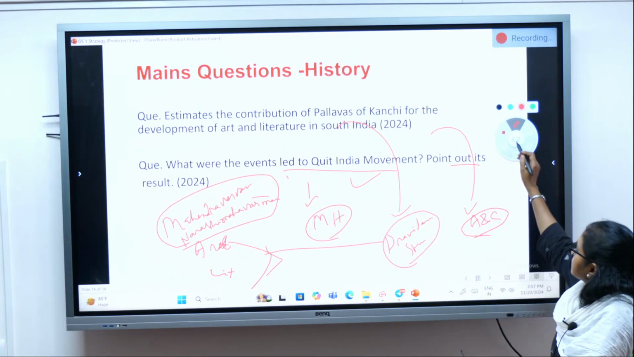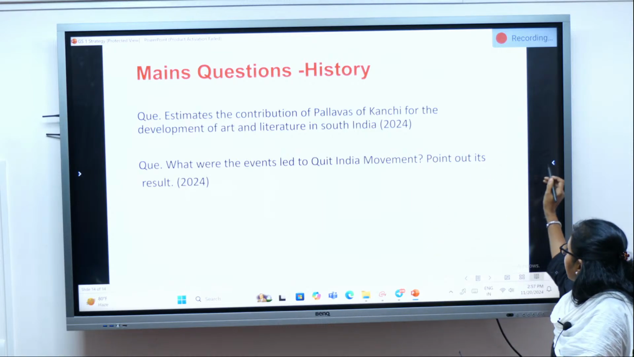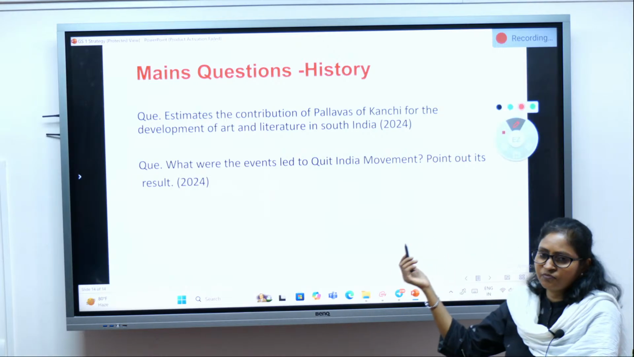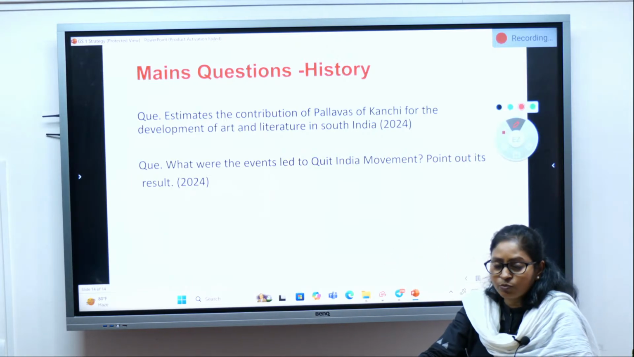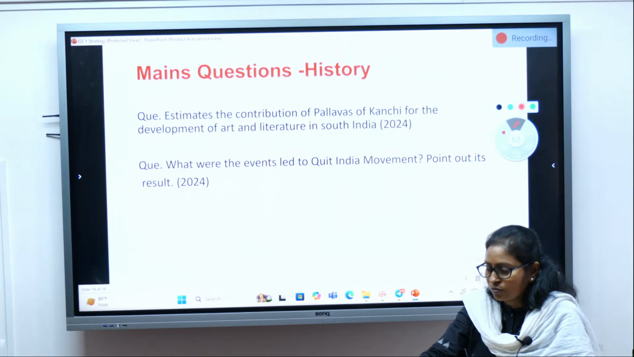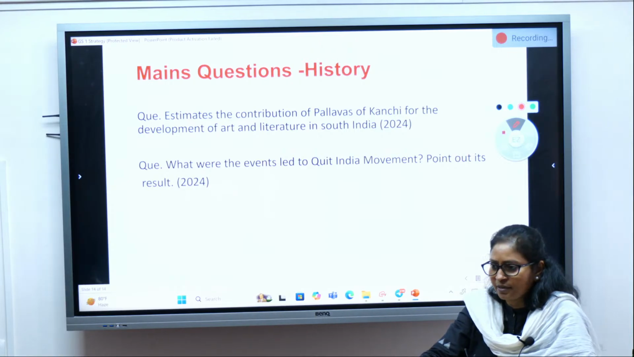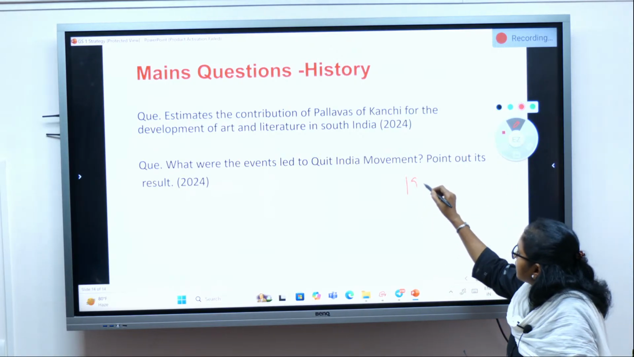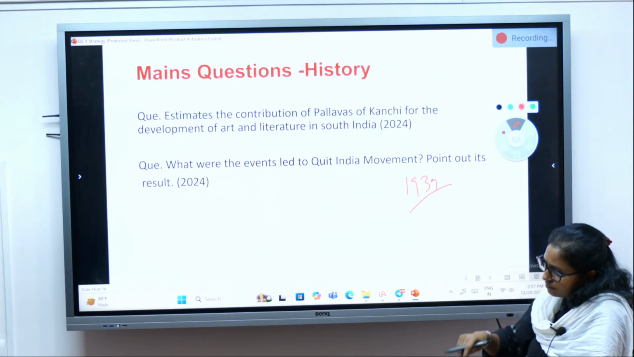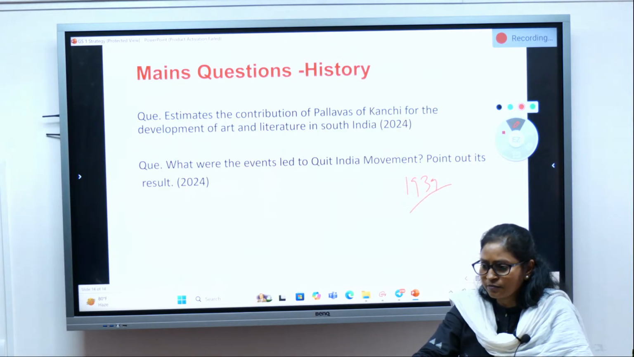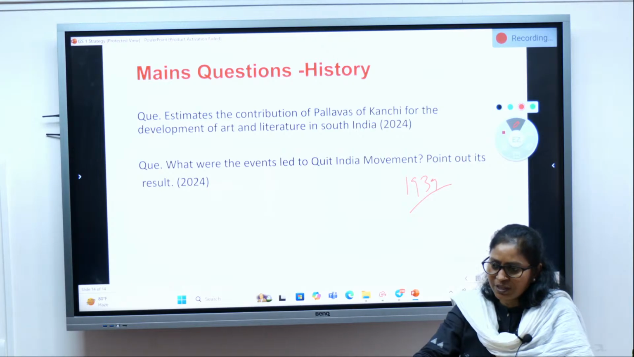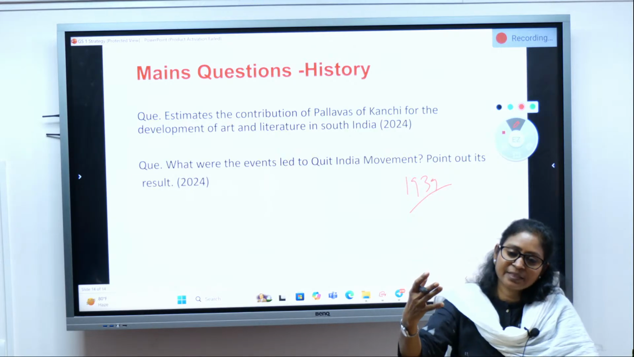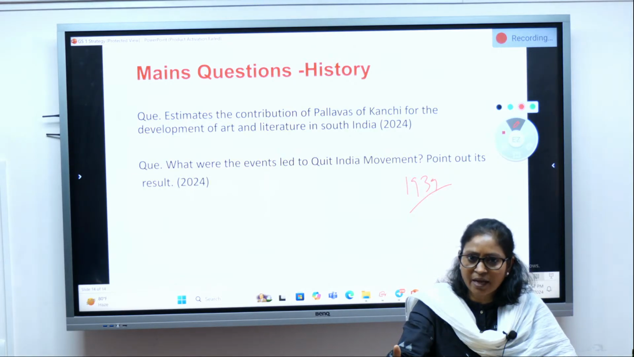Right? The Quit India movement, I think it's quite a simple question, very straightforward and very easy. What are the events that led to the Quit India movement? So, you know how the Second World War happened, in 1939, and the reverses India was facing. Without the permission of Indians, they were being embroiled in the Second World War, which the Congress was very unhappy about.